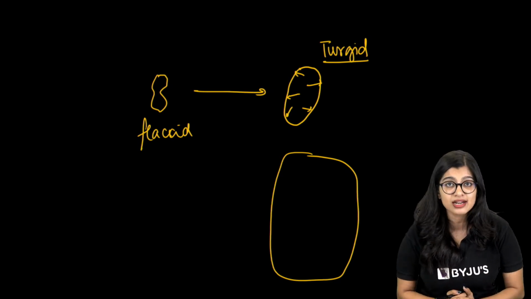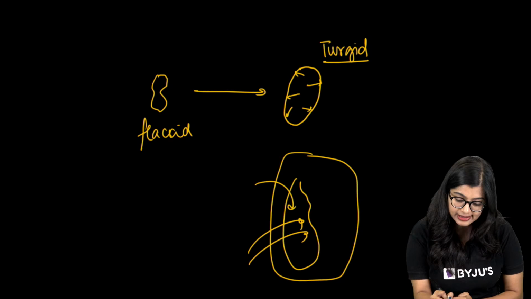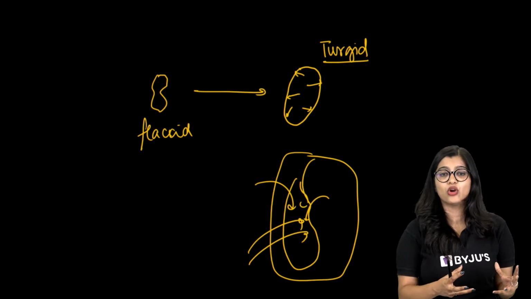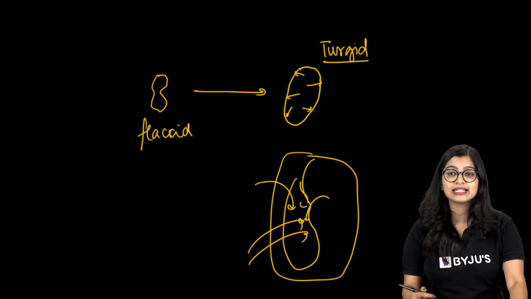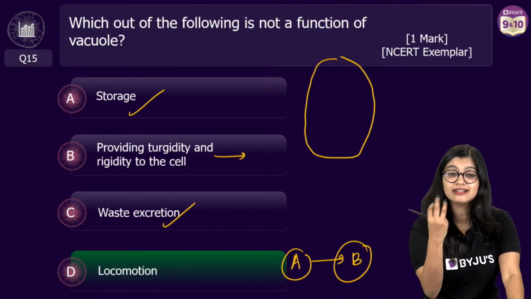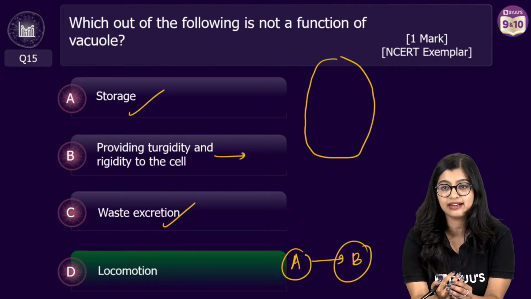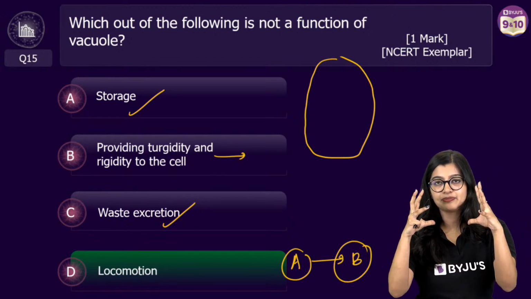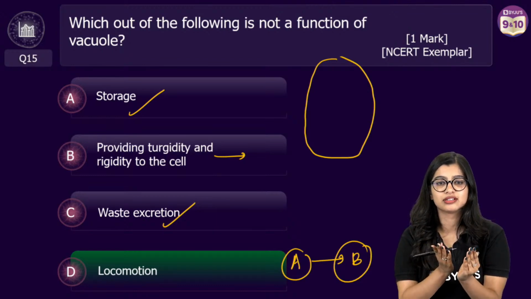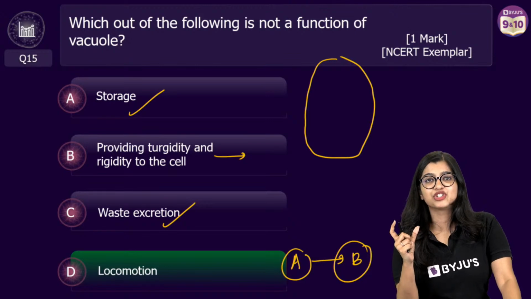Especially in the case of a plant cell, if the cell has swollen up, the excess water is going into the vacuole only. Which is why providing turgidity and rigidity, like making the cell turgid, is a function of the vacuole. When it is turgid, it has a certain structure. That is what we mean by rigid.